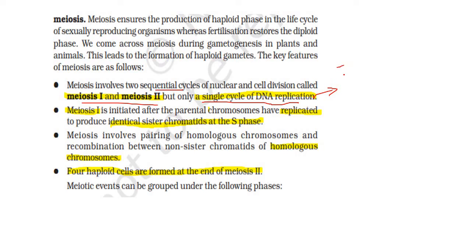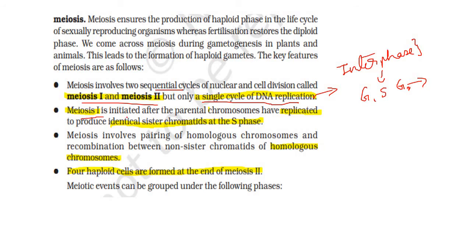It happens during the interphase stage. So after the interphase, we have the M phase, that is mitosis or meiosis, which happens. So here they are saying that we have only a single cycle of DNA replication which is happening during the S phase. So in the interphase we can see the G1, S and the G2, and then followed by the mitosis or meiosis. But here we are speaking only about the meiosis.